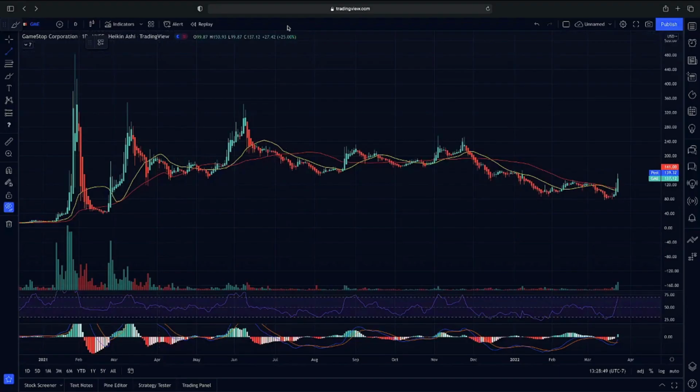Now, jumping into the daily chart with you guys here on GME, again, we did have a nice continuation from yesterday's video. We were looking to see if we can continue on past 131 intraday to have a continuation, and sure enough, we did. We broke all the way up to our resistance at $150. As you guys can see, previously we broke up to $482. I wanted to show you guys a pattern that has been playing out.